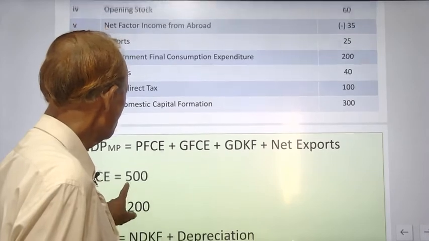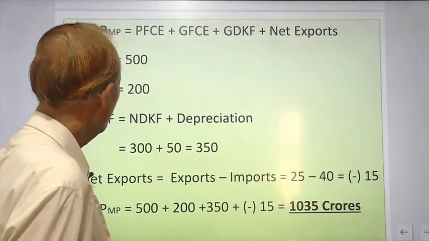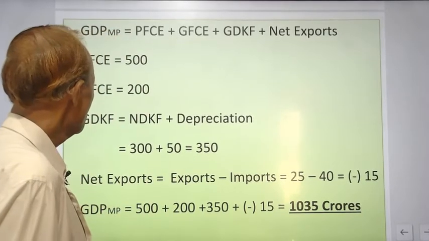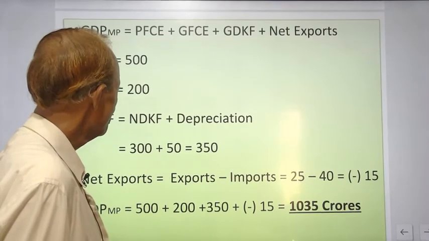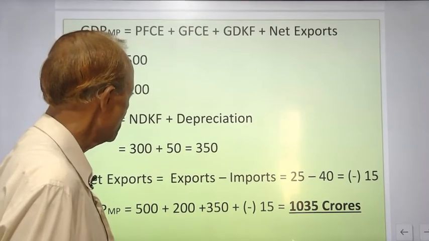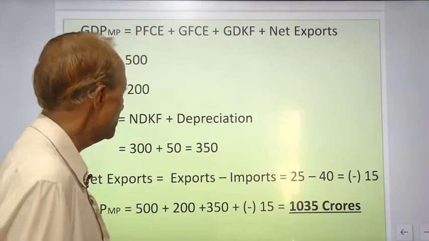Private final consumption expenditure is 500. Gross government final consumption expenditure is 200. Gross domestic capital formation is equal to net domestic capital formation plus depreciation, that is equal to 300 plus 50, 350.